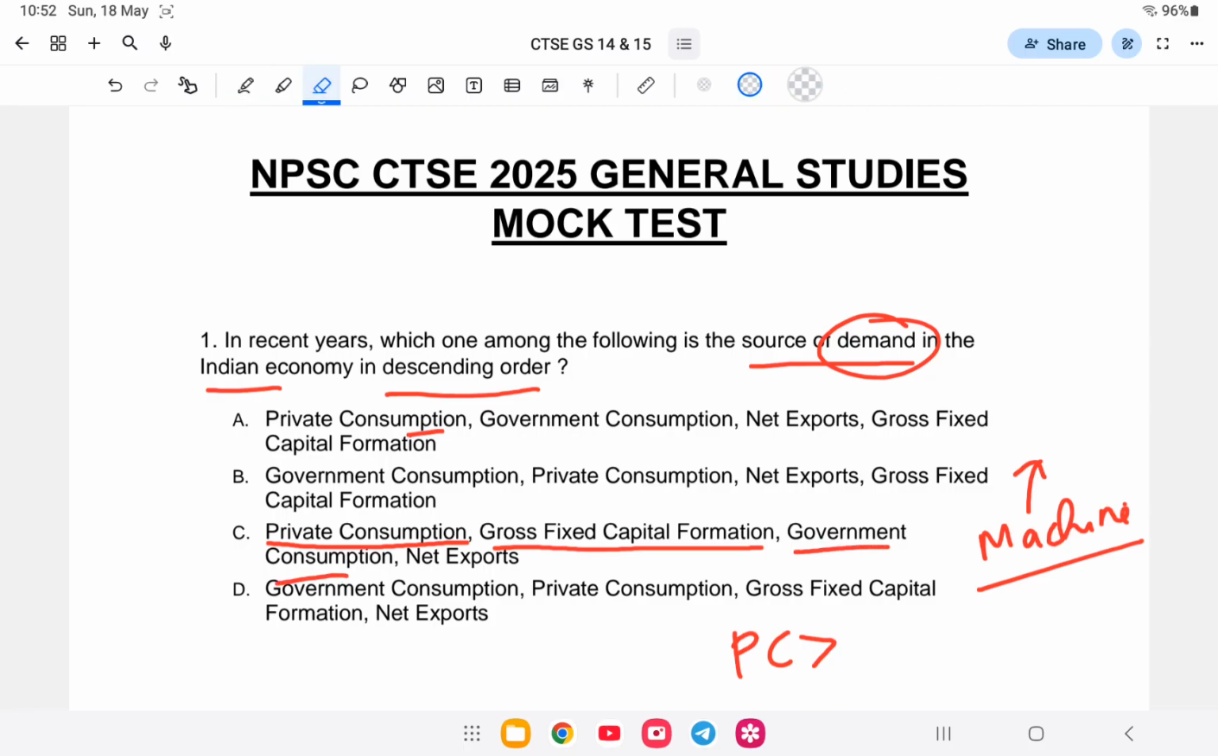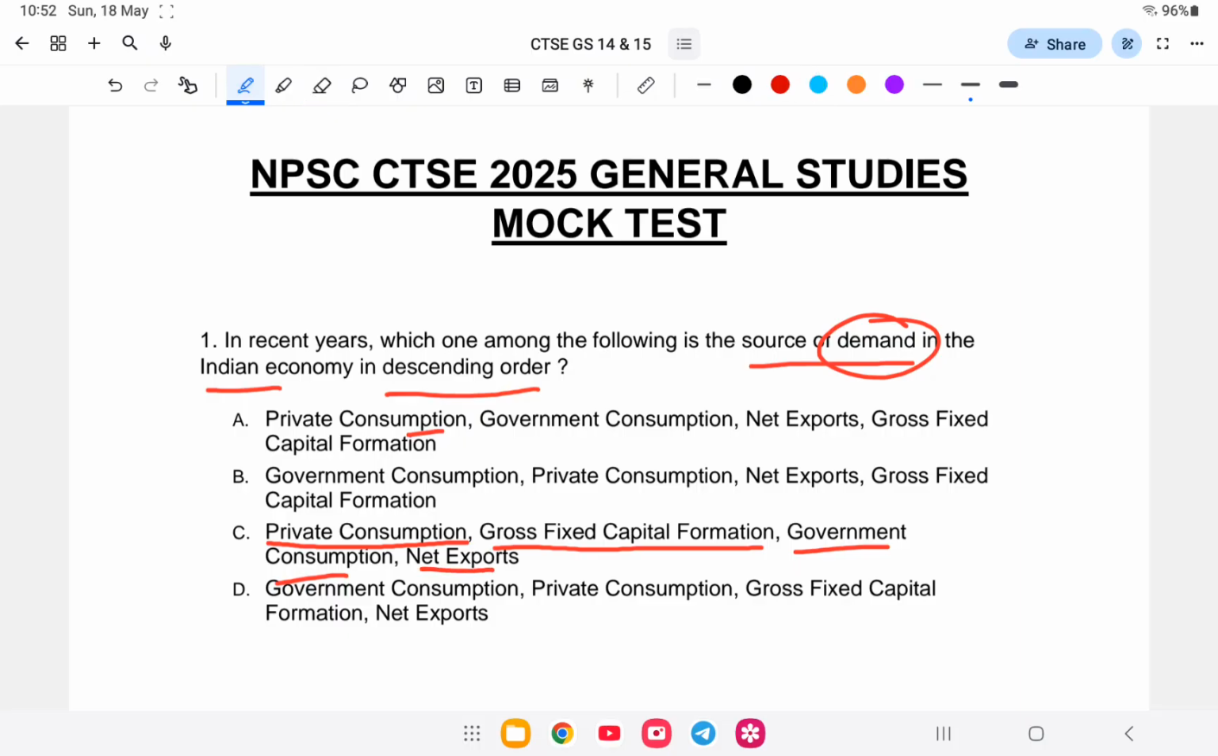Government consumes, for example healthcare, education, defense, all these. And net export is the last. So option number C is the correct answer. Main source of demand: the private consumption, gross fixed capital formation, government consumption, and net export. Option number C is the correct answer.